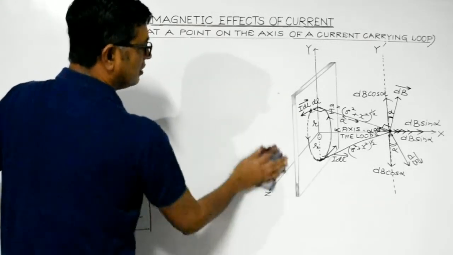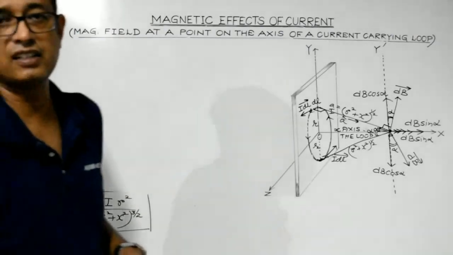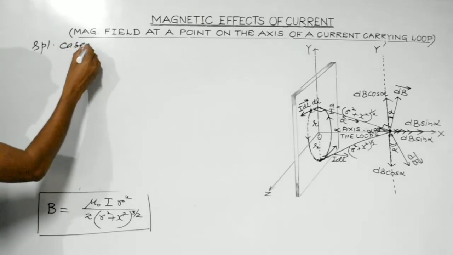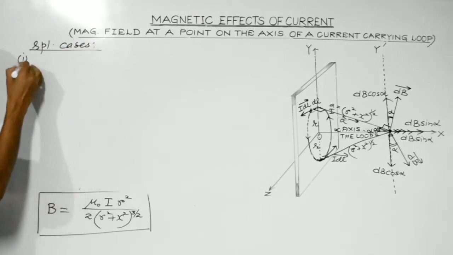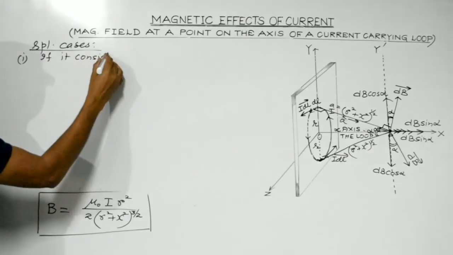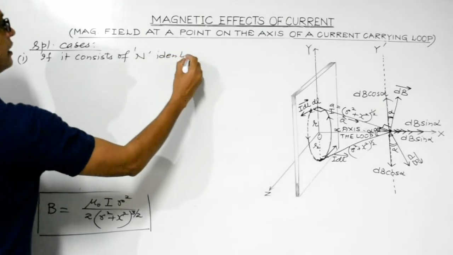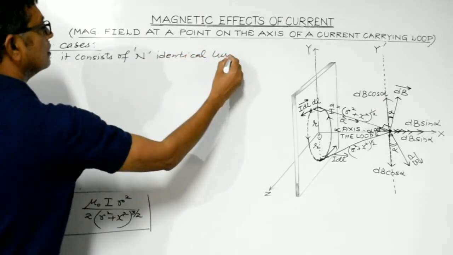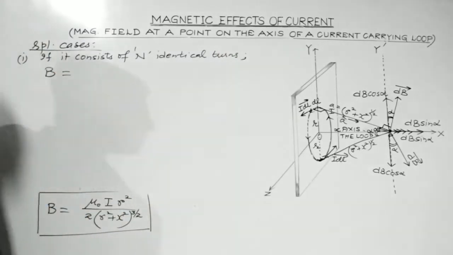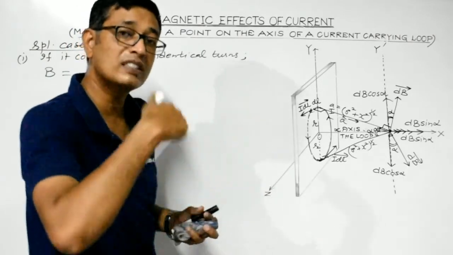If we consider the loop to consist of n identical turns, let's deal with some special cases. Let's discuss case 1. If it consists of n identical turns, then the net magnetic field at a point on the axis would be given by n times the magnetic field at that point due to a single turn.